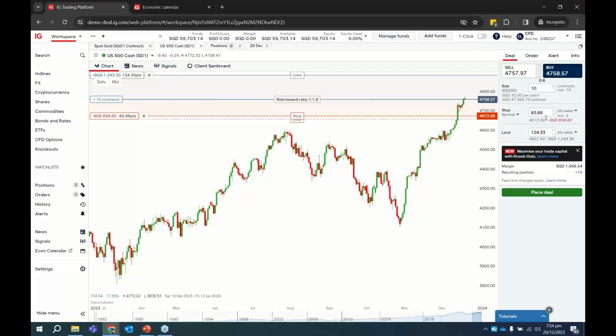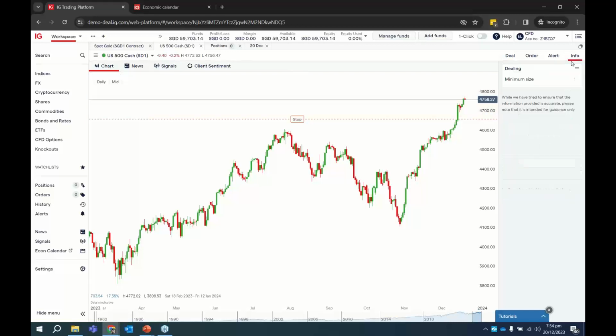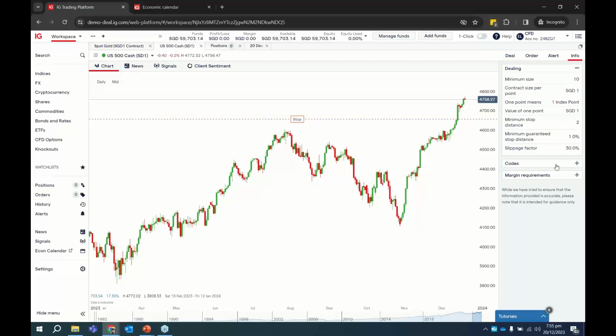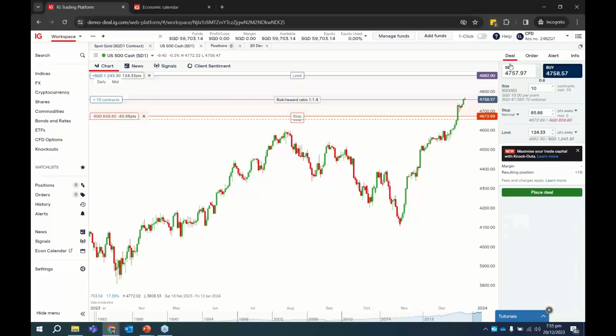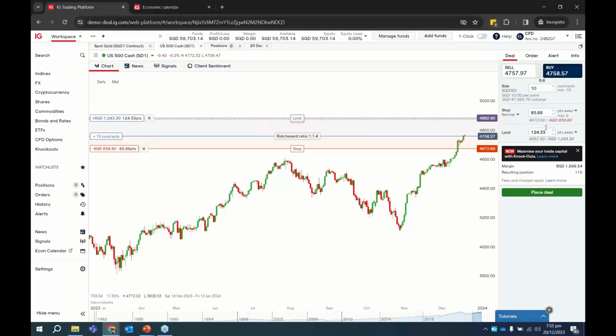But of course, if you are not familiar, you're not sure how to count, you can refer to over here, the information tab, click on the margin requirement. You notice that this is 5% of the notional value. Okay, but of course this is not 5% because if you are using stop loss, this amount is actually reduced. But if you don't have any stop loss level, the amount is 5%.